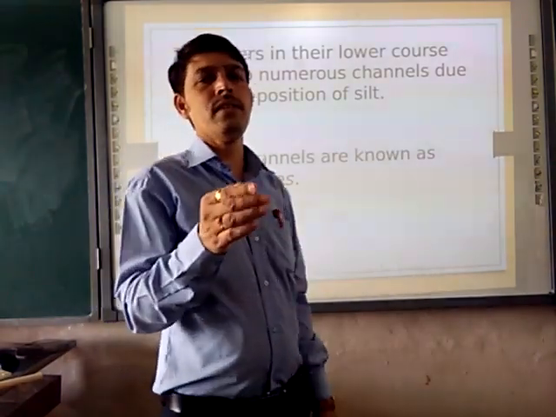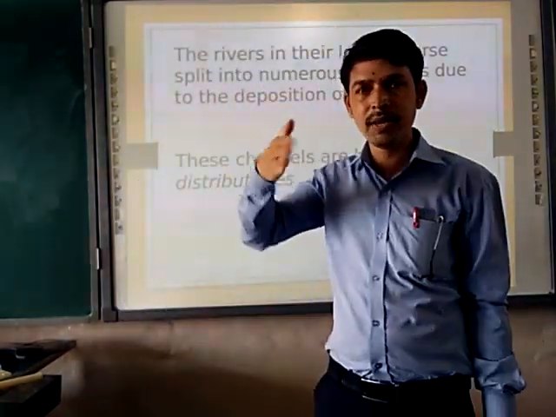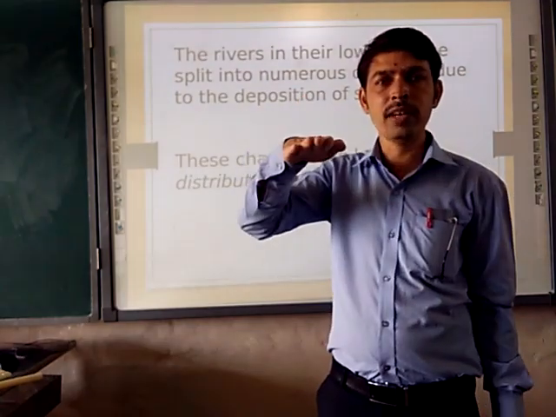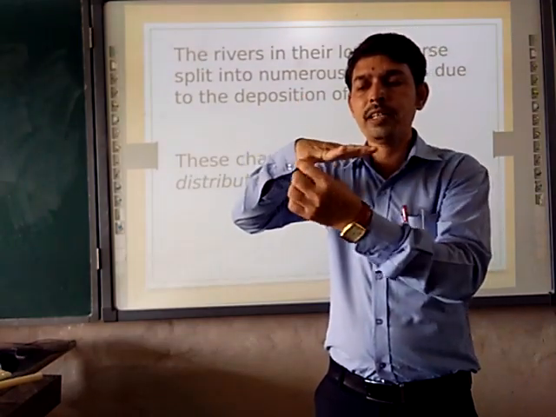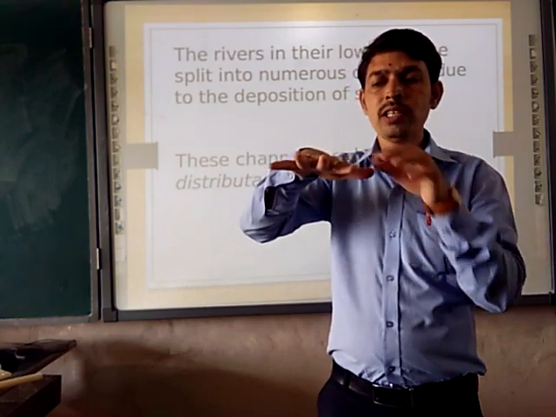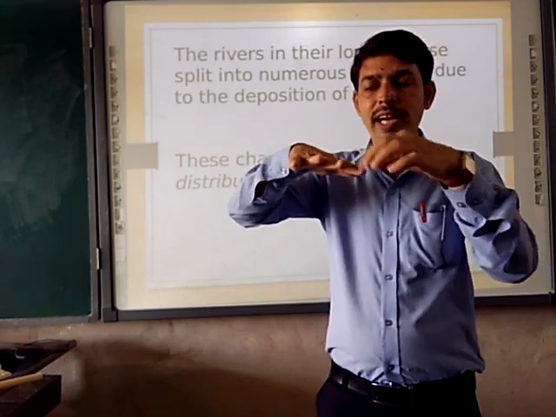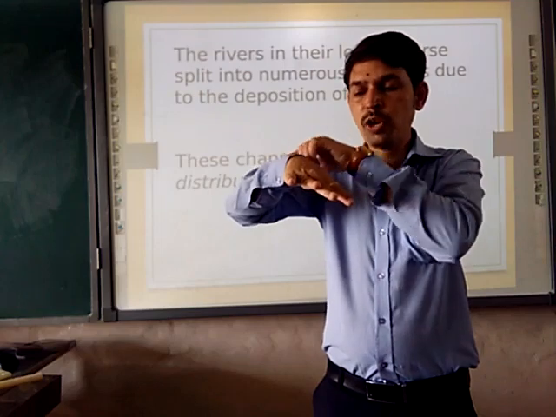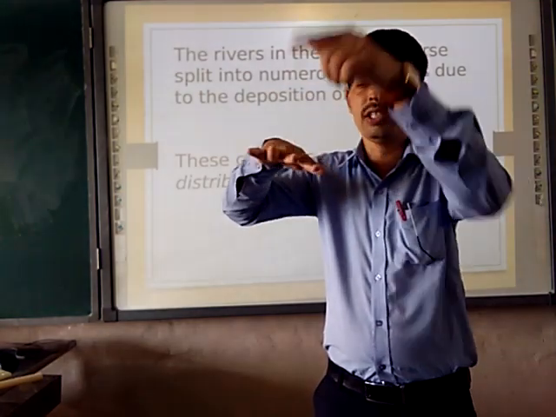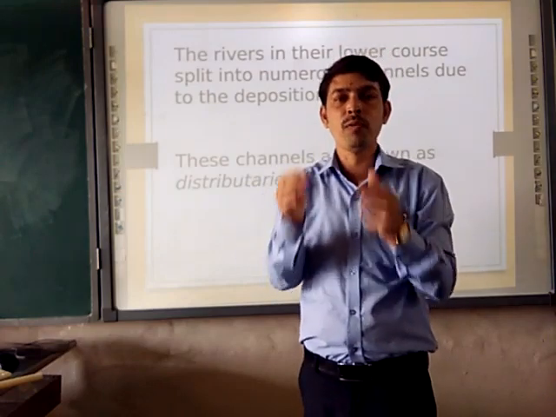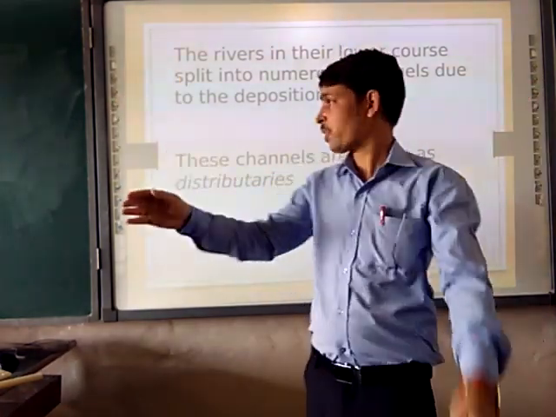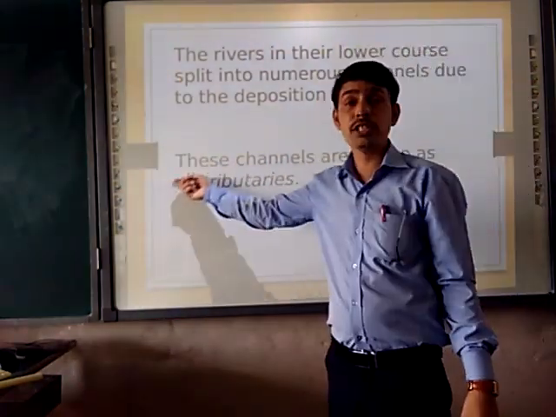When one single river is moving and opens different mouths and flows, the water is divided. This water will go in this direction, that direction, and so on, so the water is distributed. So the word is distributary.